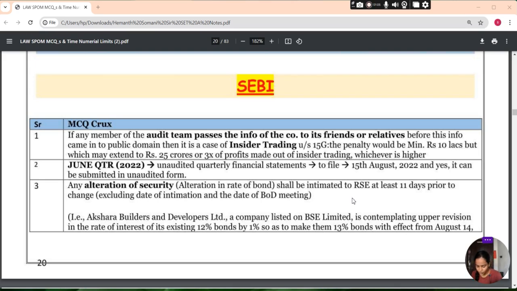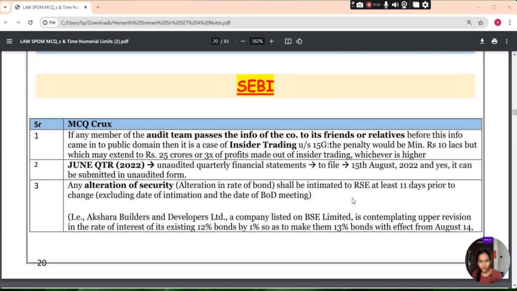June quarter है, unaudited quarterly financial statement to file the 15th August 2022, and yes it can be submitted in unaudited form. June quarter 2022 का unaudited quarterly financial statement है to file 15 August 2022. Yes, it can be submitted in unaudited form.